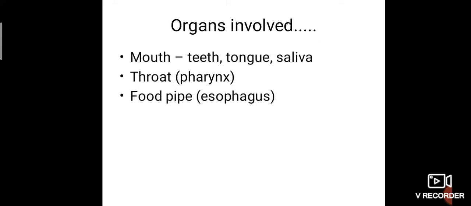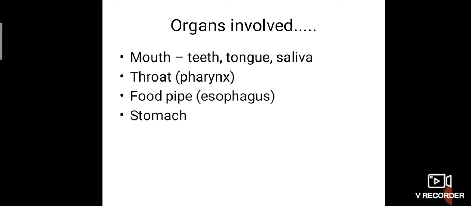First try to pronounce the word, and later you can spell the word. Okay, pharynx, esophagus. The mouth is connected with the throat region, and the throat is connected with a long pipe called the food pipe, otherwise called the esophagus. Then this food pipe connects with the stomach.